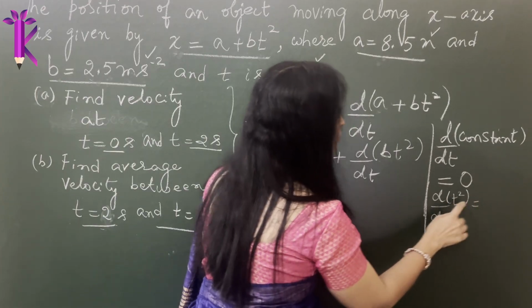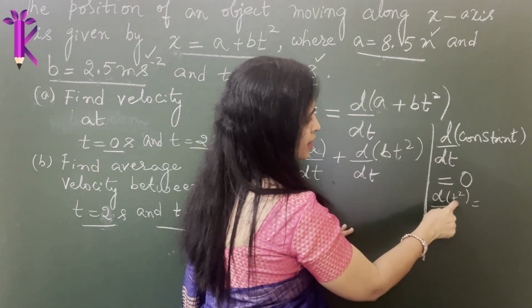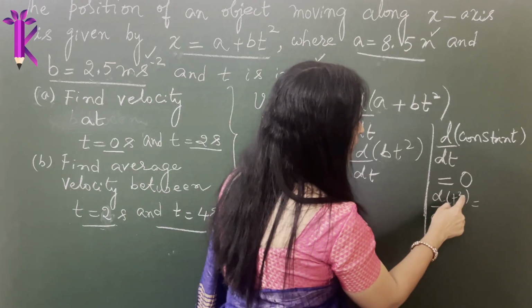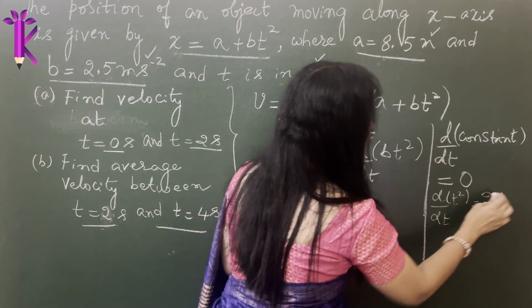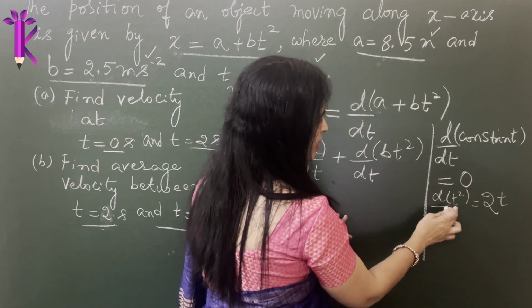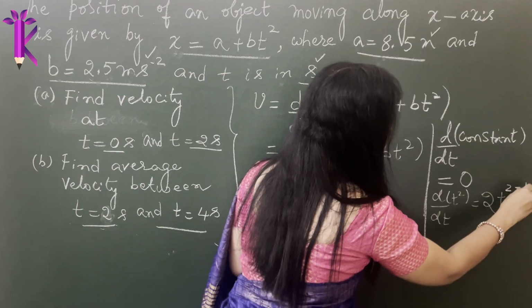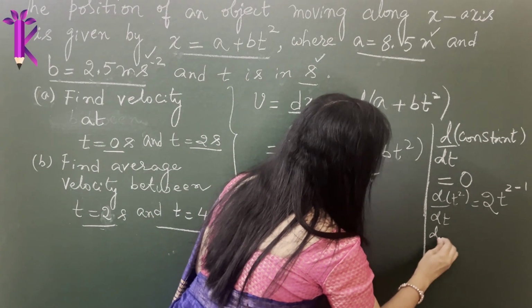There is a formula: whenever a number is raised to a particular power, when you differentiate that, you write the power first and then you write the function with the power subtracted by 1. So what formula am I using?